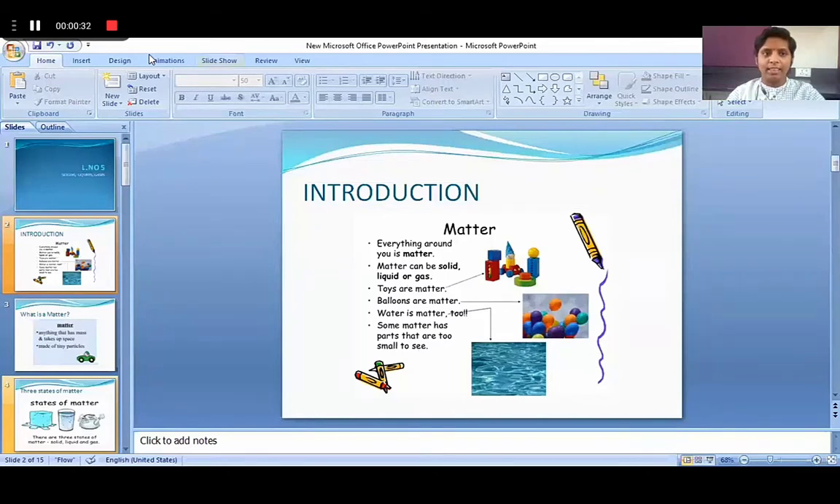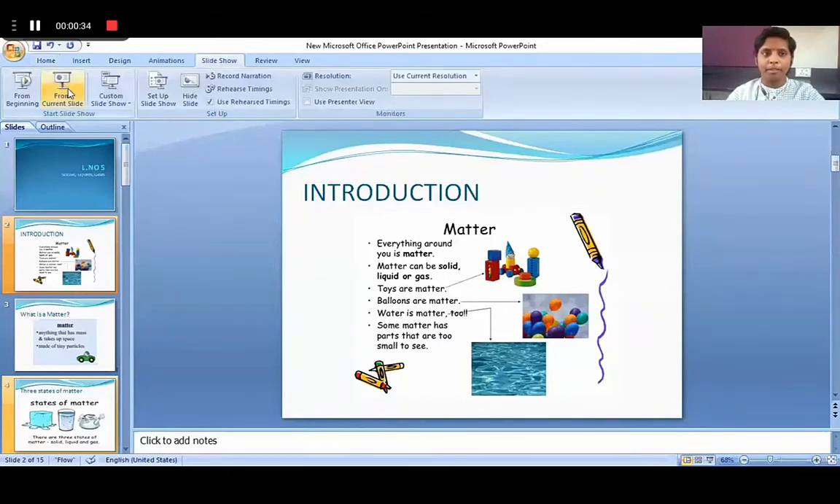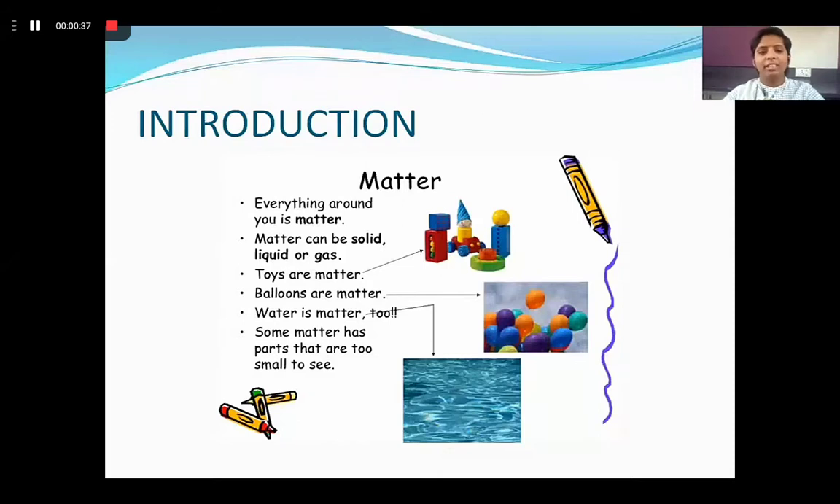Here we could see that everything around us is made up of matter. Matter can be solid, liquid or gas. The toys you play with are made up of matter. Balloons that you see are also made up of matter. Water is also matter. Some matter has parts that are too small to see. There are so many things that are very small, even those are made up of matter.